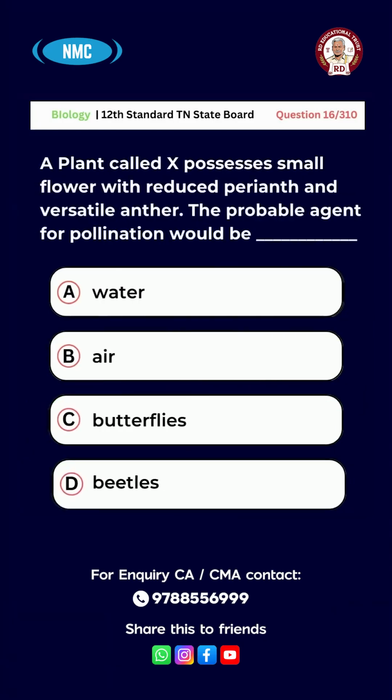Question number 16. A plant called X possesses small flower with reduced perianth and versatile anther. The probable agent for pollination would be option A. Water. B. Air. C. Butterflies. D. Beetles. And the right answer for this question is option B. Air.